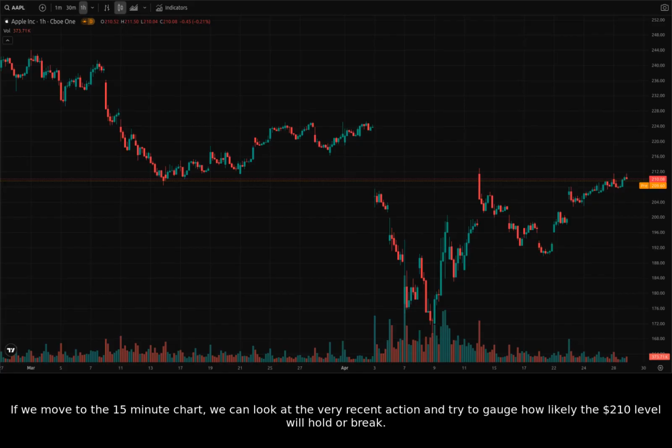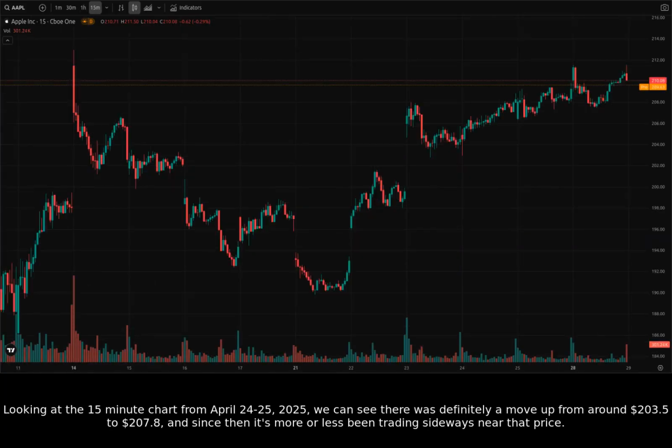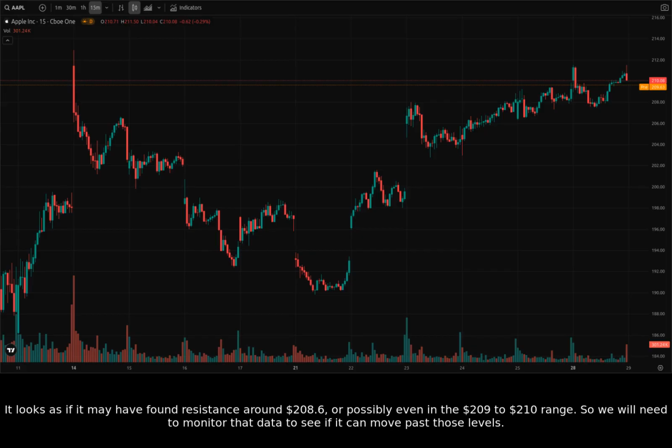If we move to the 15-minute chart, we can look at the very recent action and try to gauge how likely the $210 level will hold or break. Looking at the 15-minute chart from April 24th to 25th, 2025, we can see there was definitely a move up from around $203.50 to $207.80, and since then it's more or less been trading sideways near that price. It looks as if it may have found resistance around $208.60, or possibly even in the $209 to $210 range. So we will need to monitor that data to see if it can move past those levels.